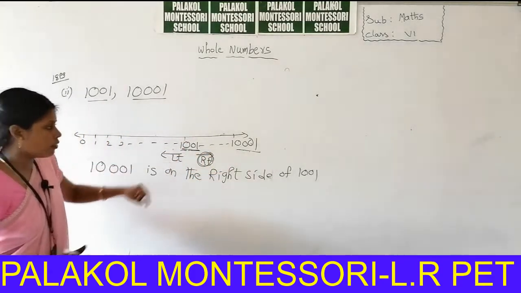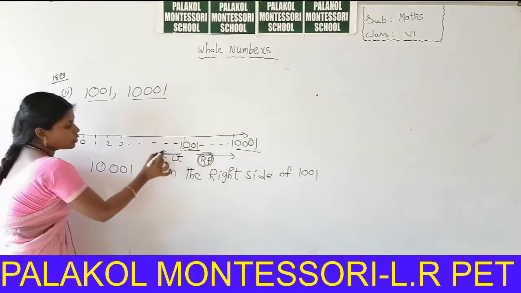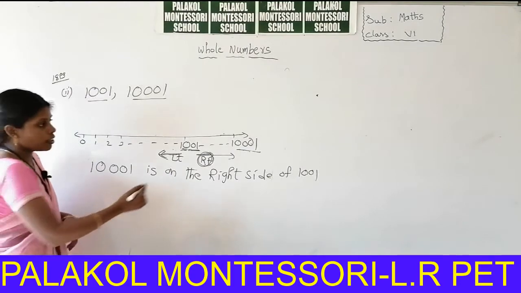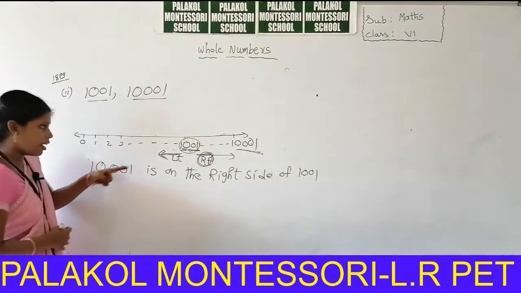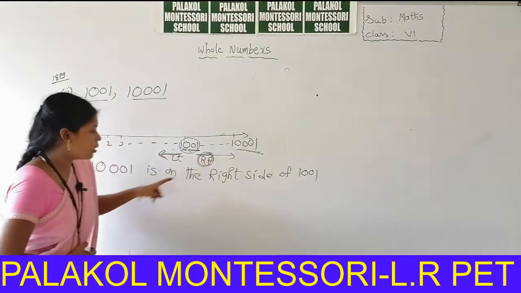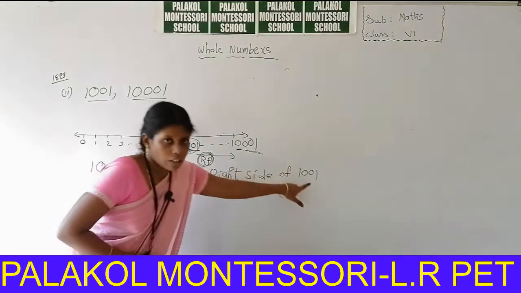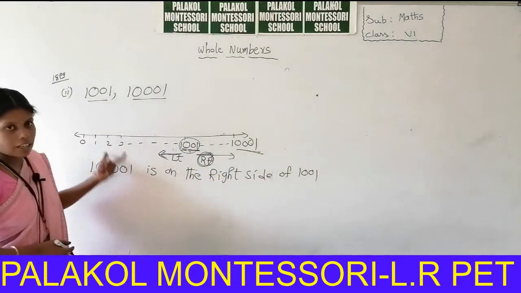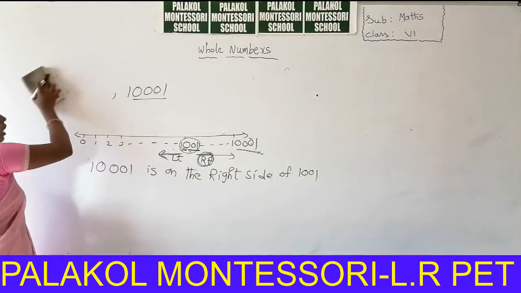This is the 1001. So this is the right side of 1001 and this is the left side of 1001. So 10,001 is the right side of this number. So we can write the position of these two numbers. 10,001 is on the right side of 1001. So students, you can understand. So this is the position of the numbers on the number line.